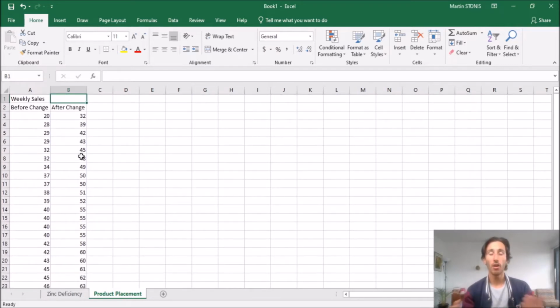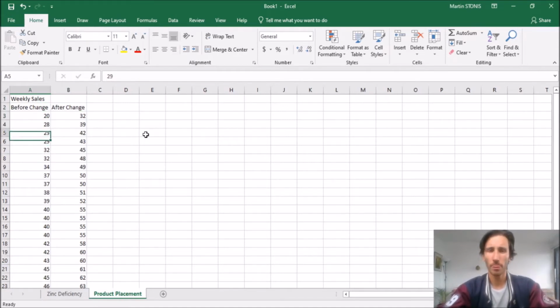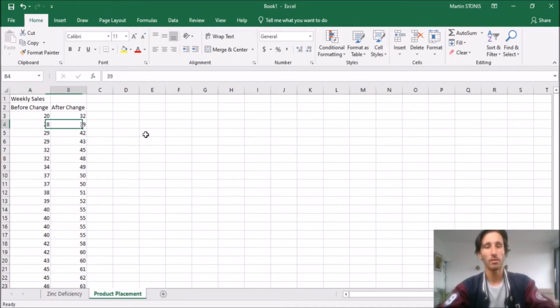All right, so now we have two categories, before and after, and we have, what kind of variable is this? It's a discrete numerical variable. Not continuous anymore, because we can only sell a whole number of these yogurt packets. So it's a discrete variable in this case. So now we've got discrete and categories before and after.